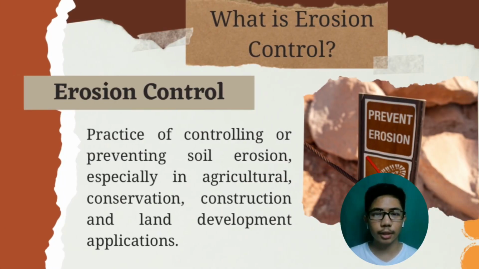But hold up, what's this? Erosion control? What could it possibly be? Well, erosion control is the practice of controlling or preventing soil erosion, especially in agricultural, conservation, construction, and land development applications. The everyday processes of these operations often lead to erosion and can significantly impact surrounding communities, plants, and wildlife. Erosion control helps minimize those harms.